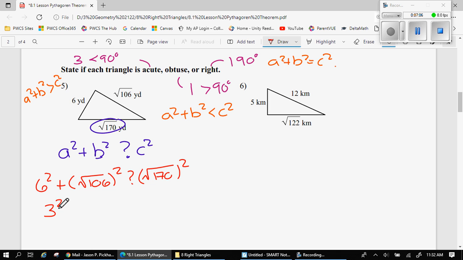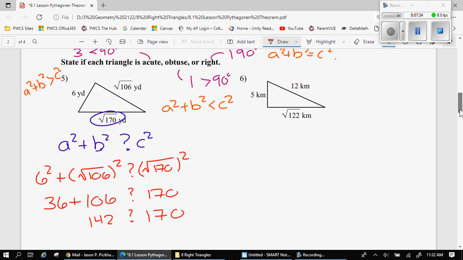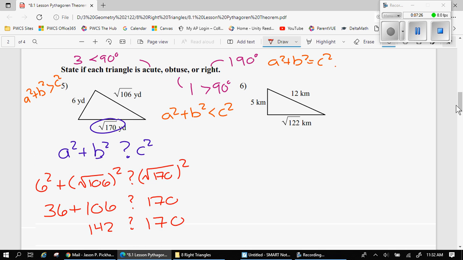And then I'm just going to simplify both sides. So I'm going to square everything. Remember, the square root squared just cancels those things out. So once we have both sides simplified, we're going to ask ourselves how is this right side that came from c squared compared to the left side, a squared plus b squared?